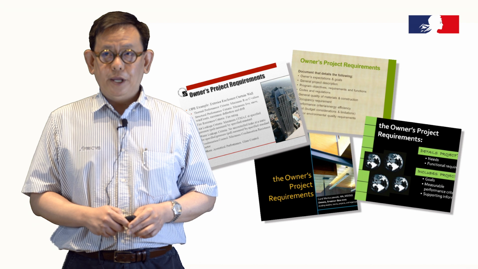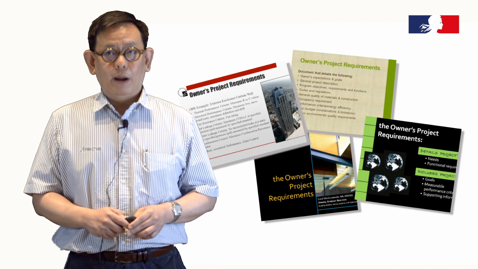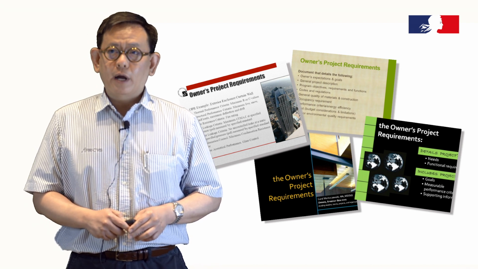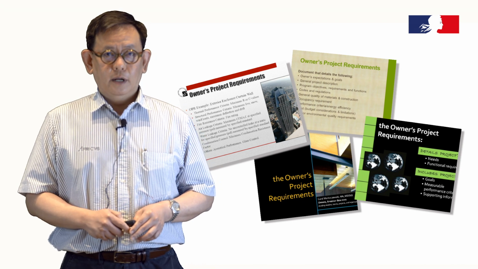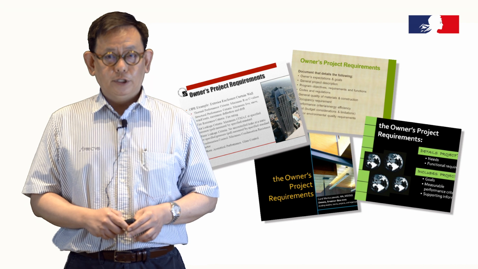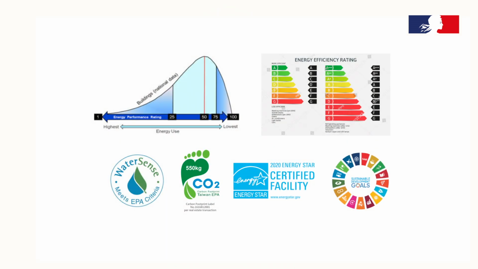This is called OPR, or Owner Project Requirements. This is to guide the design and construction team about how to set targets and performance indicators for the project. The OPR document normally mentions building performances such as energy, water, materials, indoor air quality, environmental impacts, and so on. This is the goal of the project in terms of sustainability.